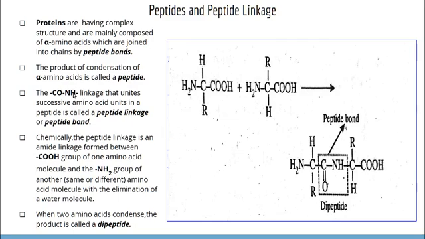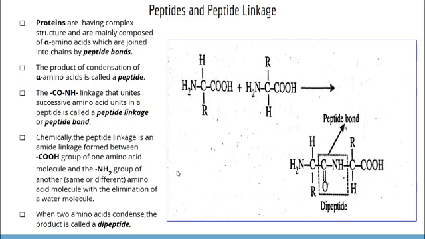The CONH linkage that unites successive amino acid units in a peptide is called a peptide linkage or peptide bond. So this CONH bond is known as peptide bond or peptide linkage. Usually in peptides, the amino acid units are joined together through the peptide bond, that is the CONH bond. Then what is a peptide bond chemically? Peptide linkage is an amide linkage.